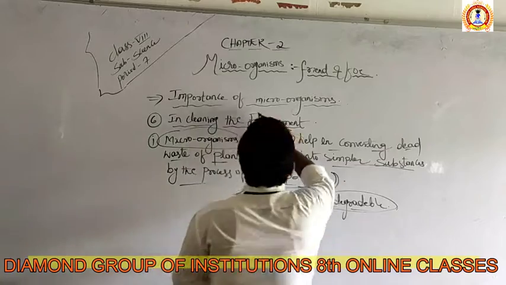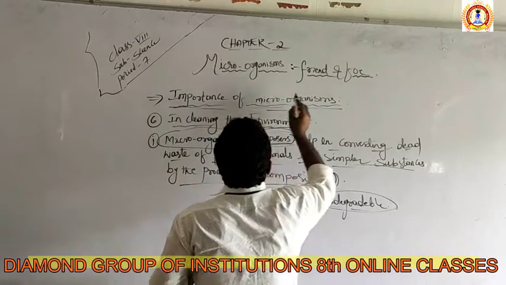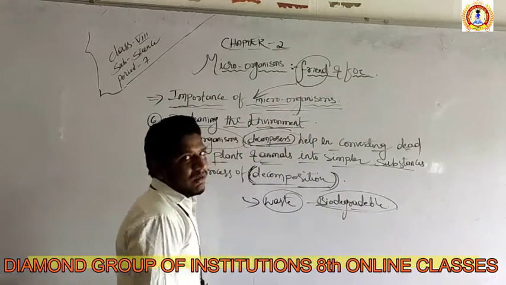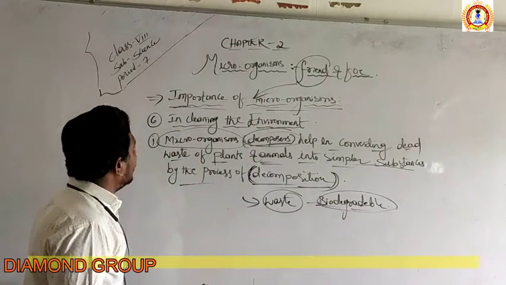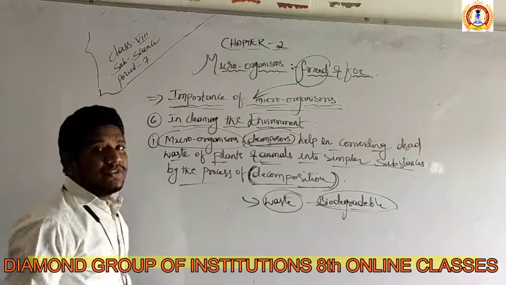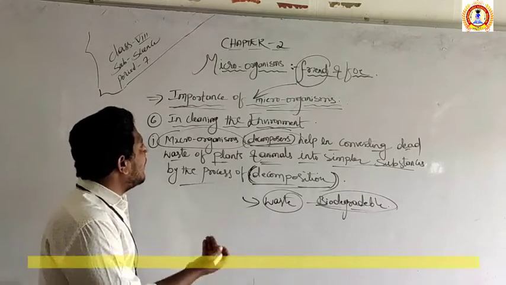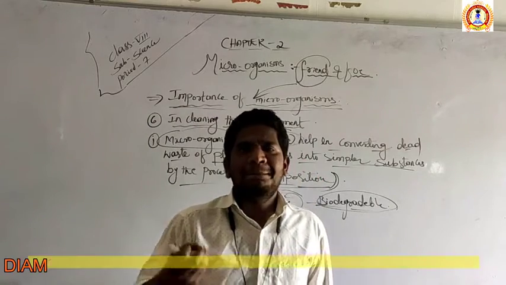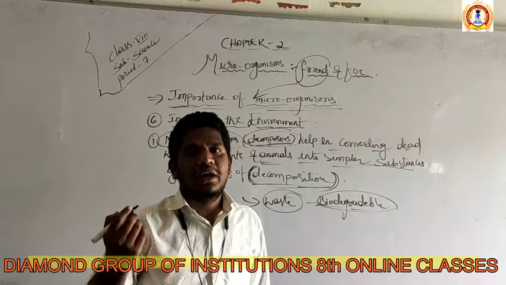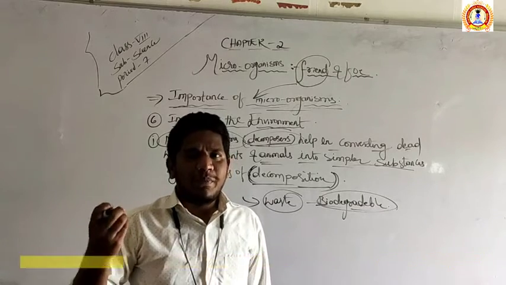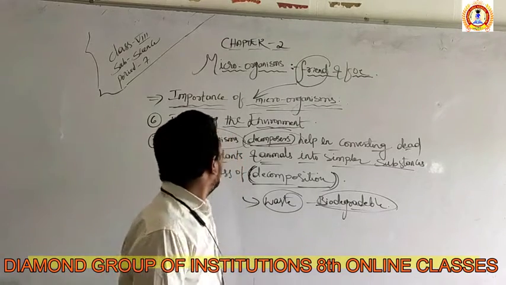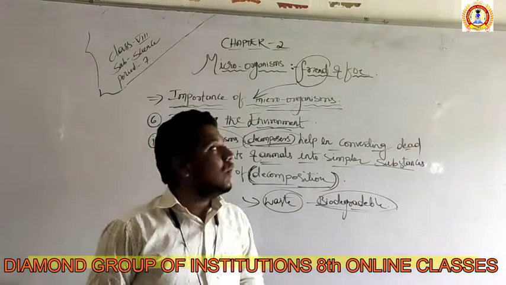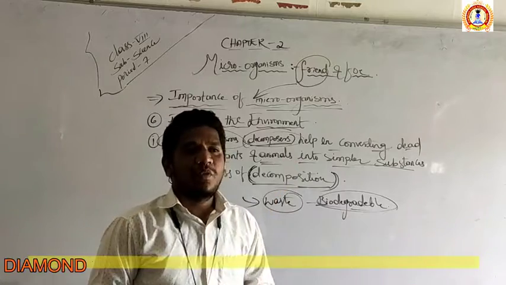Up to this point, what we studied is the importance, nothing but the friendly nature of the microorganisms. The six friendly types of nature, we studied how microorganisms played a very important role. What we discussed: the first one, let me remind you once more, is food production, then vaccine production, and many things including cleaning of the environment. So there are many. Six we studied. So the friendly nature of the microorganisms ends here.